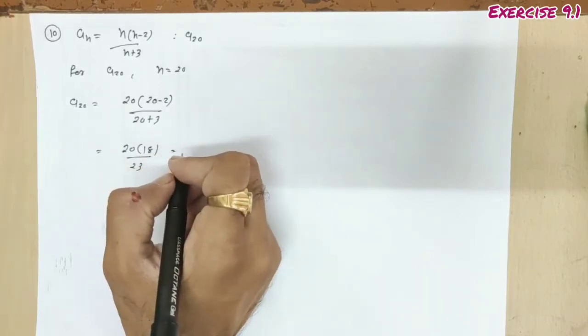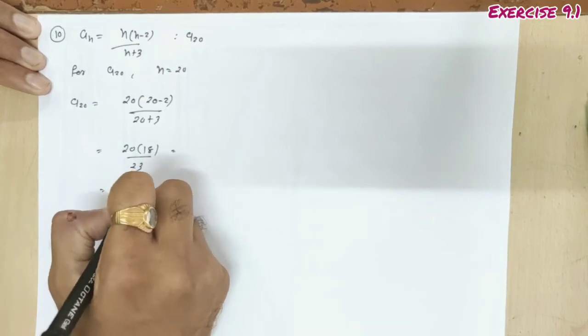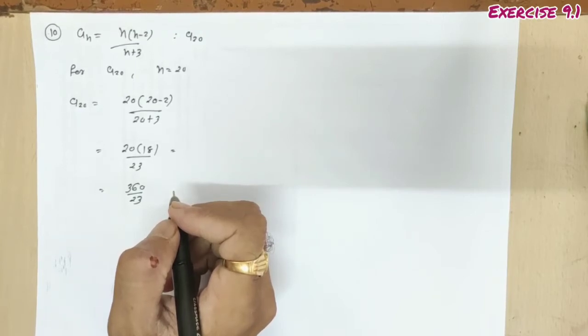Cancelling is not possible here. So 360 upon 23 is the answer. Done.